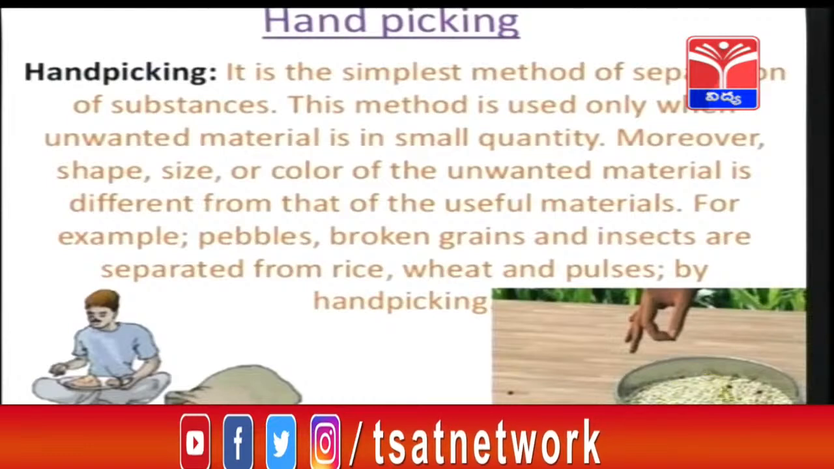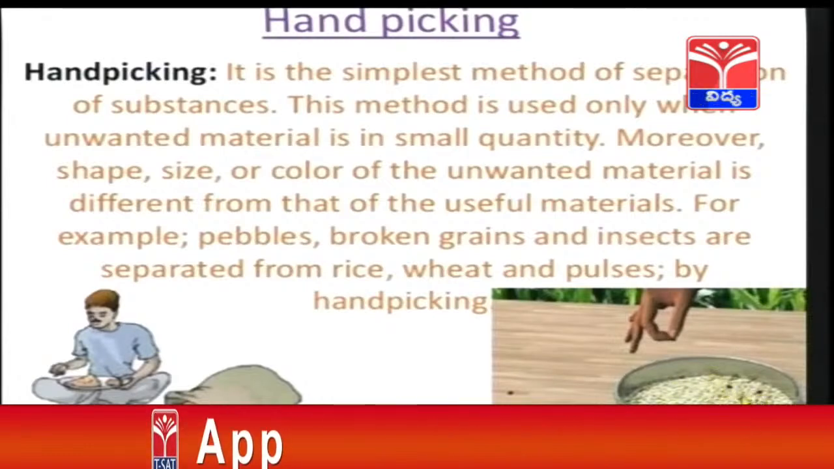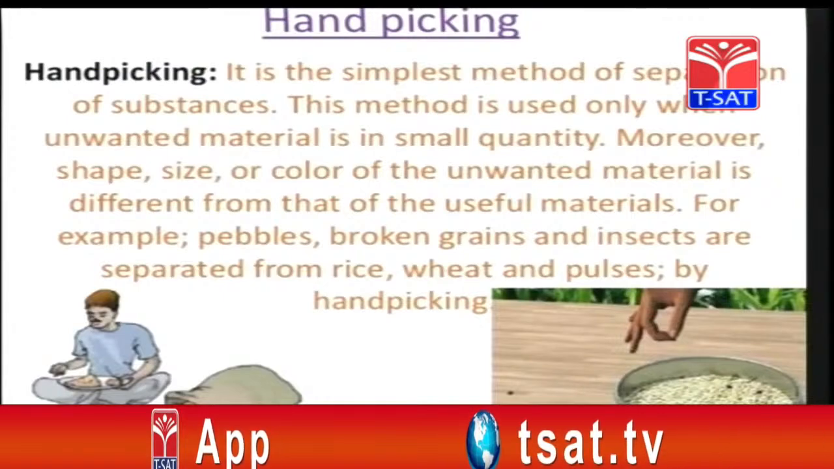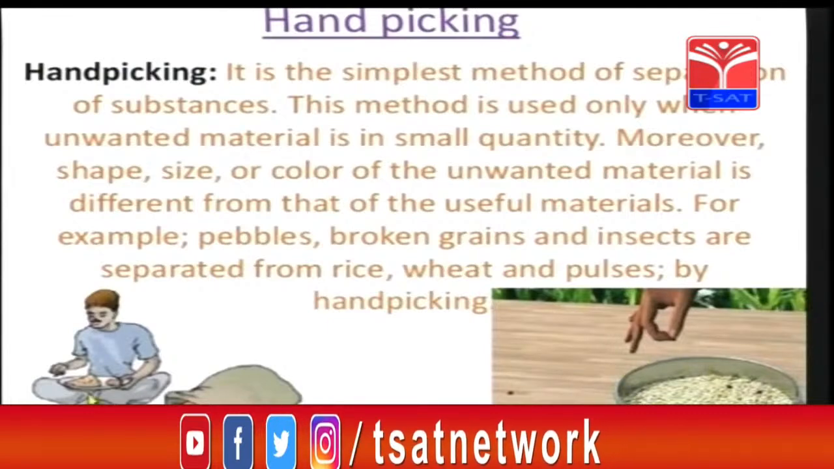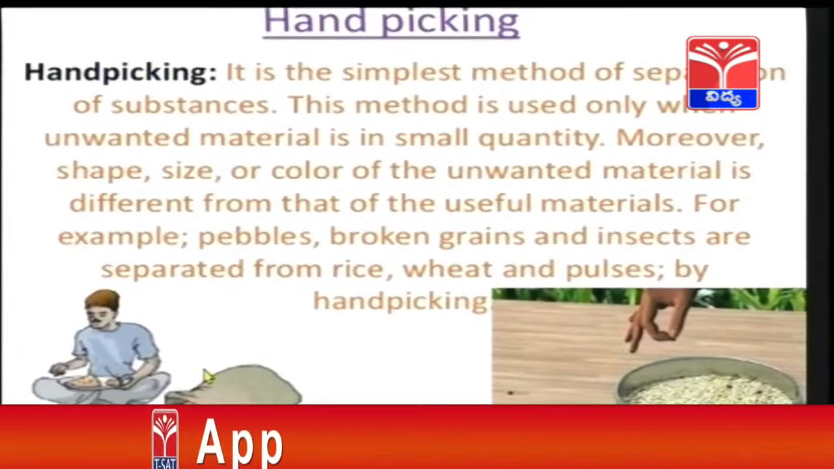From the dal taken in this plate, your mother separates the black color stones. Isn't it? Because dal and stones are of different color and size and shape, unwanted pebbles can be separated. Even small insects can be separated by using this method called hand picking.